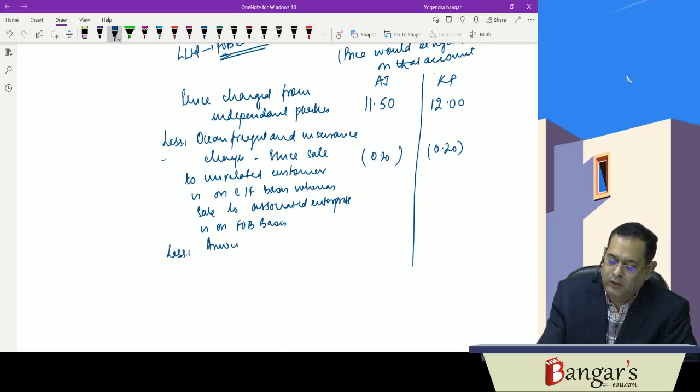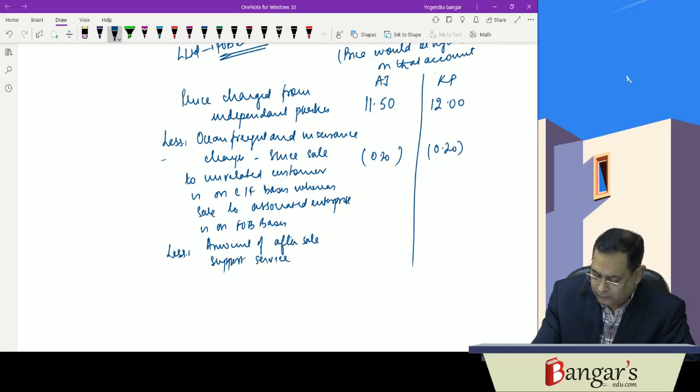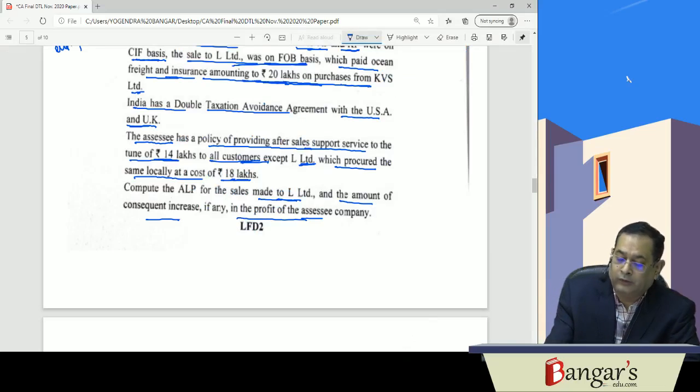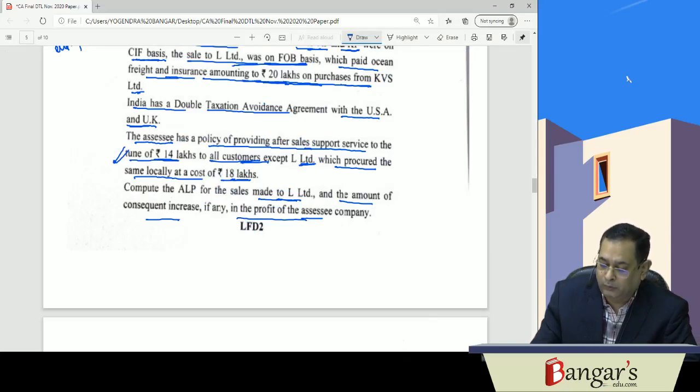The after-sale support service provided to all customers other than L Limited, the assessee has provided to the tune of 14 lakhs to all customers.